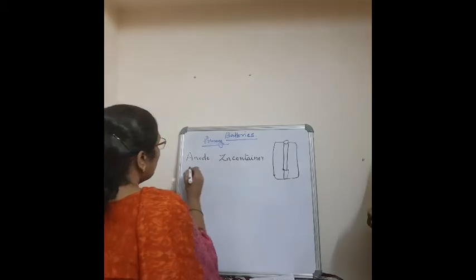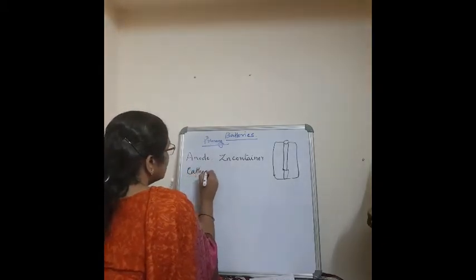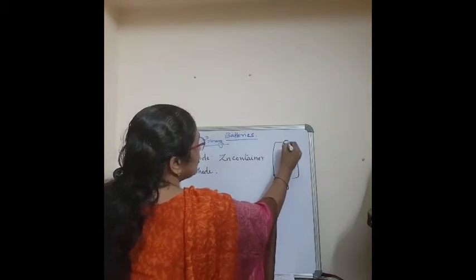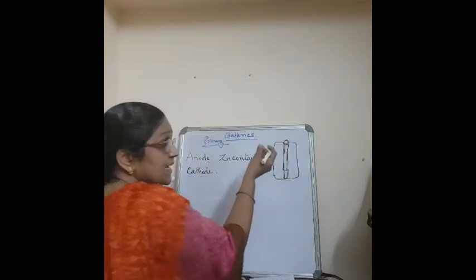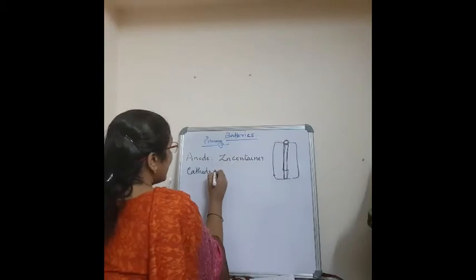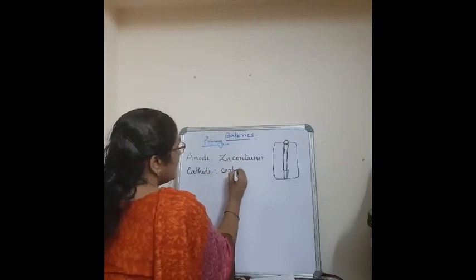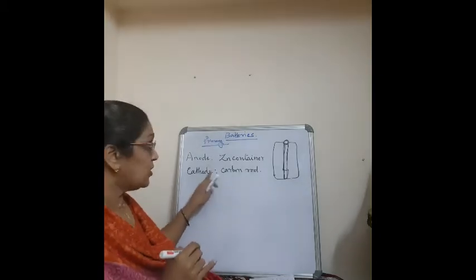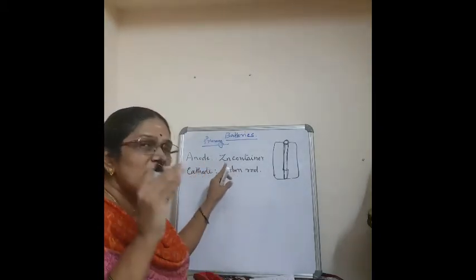Okay. Now what about the cathode? So the cathode is nothing but, see, this is a carbon or a graphite electrode. The knob is sticking outside, you know. So that acts as the cathode. So you can write a carbon or graphite rod. Correct? Now, so what is the anode? Zinc container. You only study this.